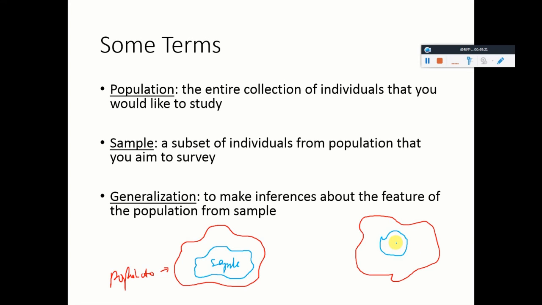Your sample does not resemble your population. The features that you collect from the sample do not correspond to the features of the population. So in this case, you don't have a representative sample. The sample that you collect does not represent the population. Therefore, you don't have the ability to generalize your finding based on the sample to the population. You cannot make, in other words, generalization. Okay? So this is what it means.